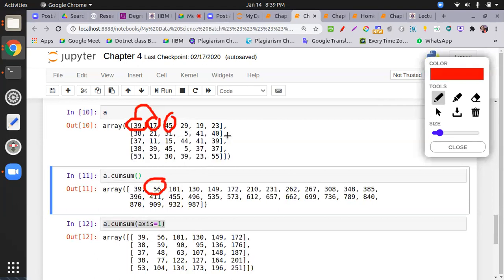Savi Sachin asked the question, what if we miss the axis over here? So what happens? The data is arranged in one dimension. I mean, if you are missing the axis, it will do it in one dimension. Every sum, min, max runs as a whole because it arranges data in one dimension. After 23, 172 is there here. This is equivalent to 172. Now to 172, 38 is going to be added. So you add it, it becomes 210.